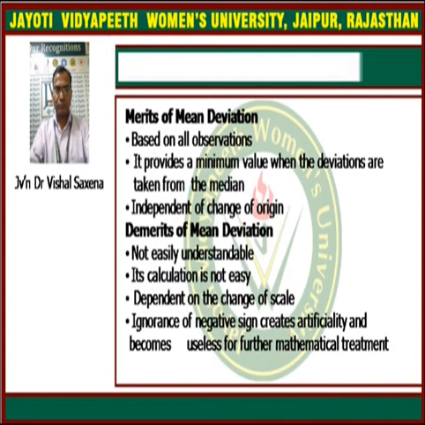Now next we discuss the merit and the demerit points of the mean deviation. Because the mean deviation depends on all the observations, it is a good measure of dispersion. Second point, the mean deviation will have a minimum value when the deviations are taken from the median. And it is independent of change of origin. So mean deviation is independent of the change of origin, so that is also a good point. It is an advantage for the calculation purpose.